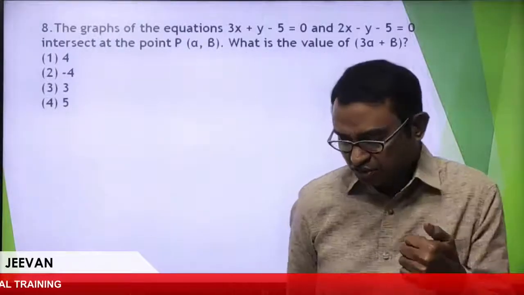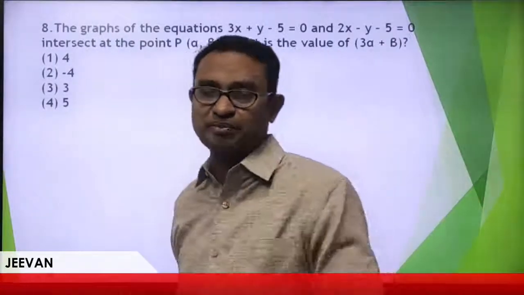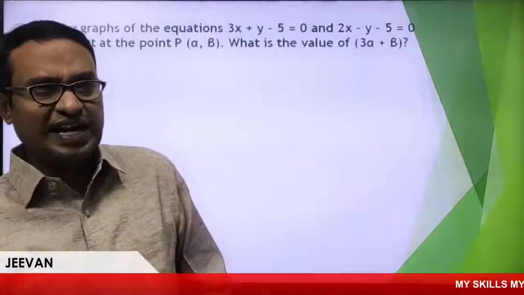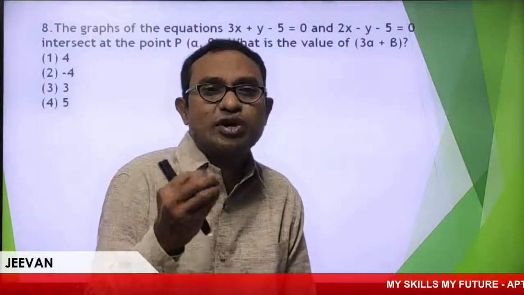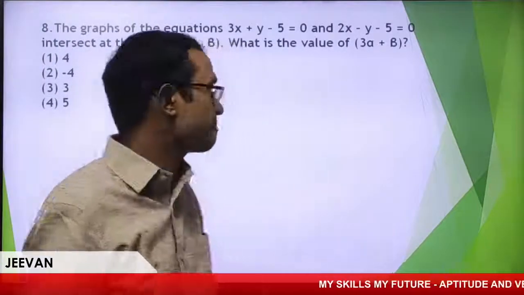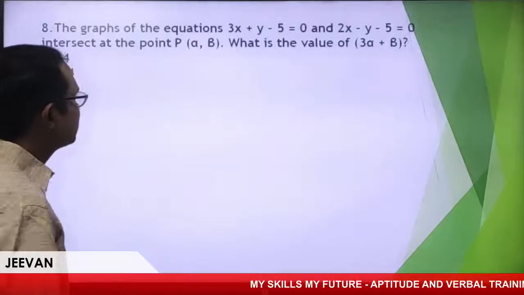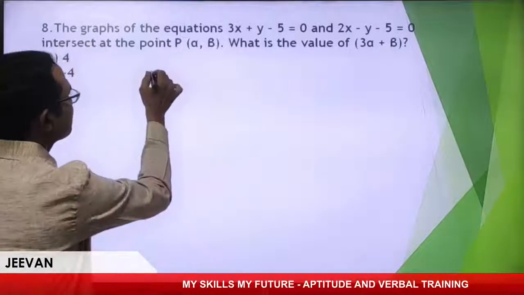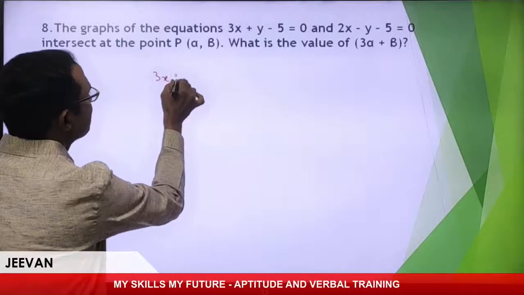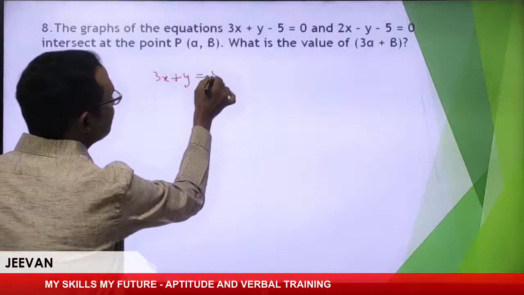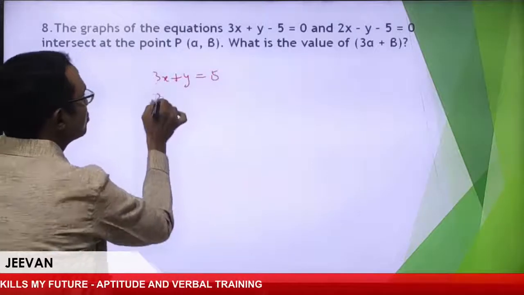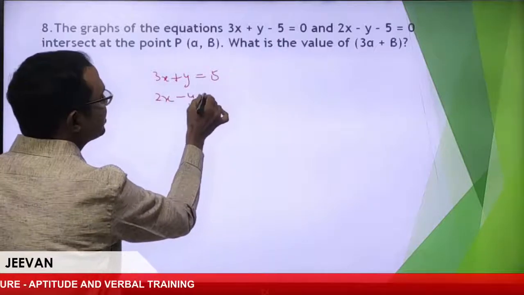Quick. This problem comes under coordinate geometry. Now you must have very quick solving capacity. Now, the graphs are 3x plus y is equal to 5, 2x minus y is equal to 5.